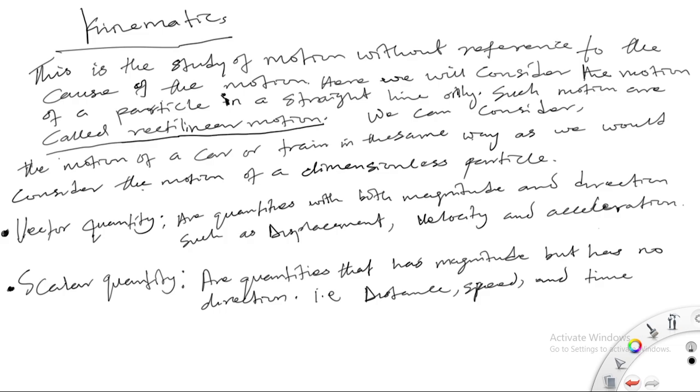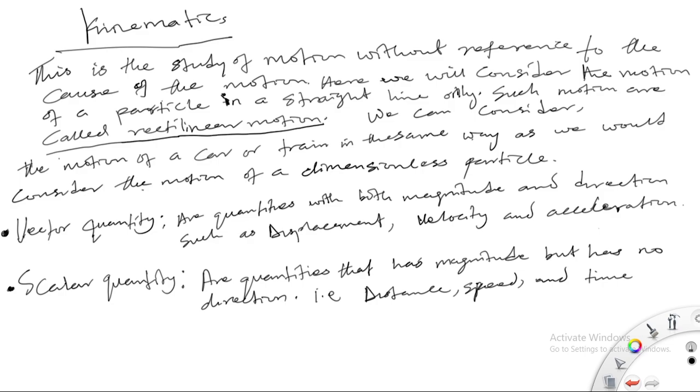Before we go further, we have to make a distinction between these two quantities, a vector quantity and a scalar quantity. When we have a clearer understanding of these quantities, we can forge ahead. So what is a vector quantity? Vector quantities are quantities that have both magnitude and direction, and such quantities are displacement, velocity and acceleration.